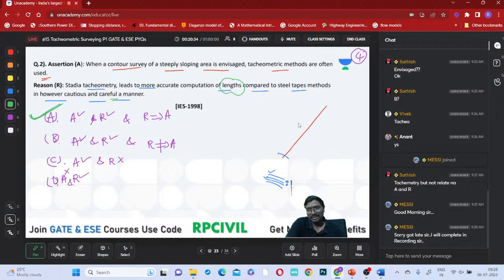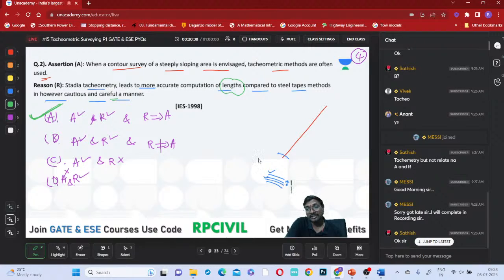So it is also simply leveling only, no? Yes or no? It is also okay, no problem. So now horizontal distances as well as the leveling we can do at a time, no? We can do at a time using this tachyometer or not? Stadia tachyometer, if you just observe, right? So top stadia reading and bottom stadia reading, central stadia reading we can use for leveling purpose, and top and bottom stadia readings we can use for horizontal distance purpose, right?